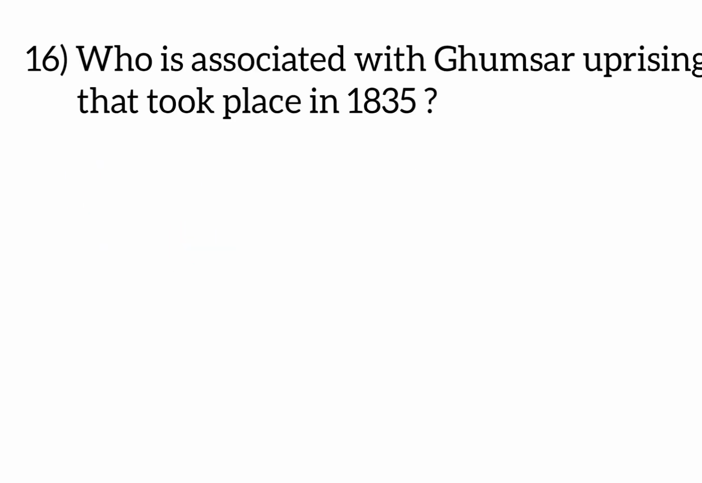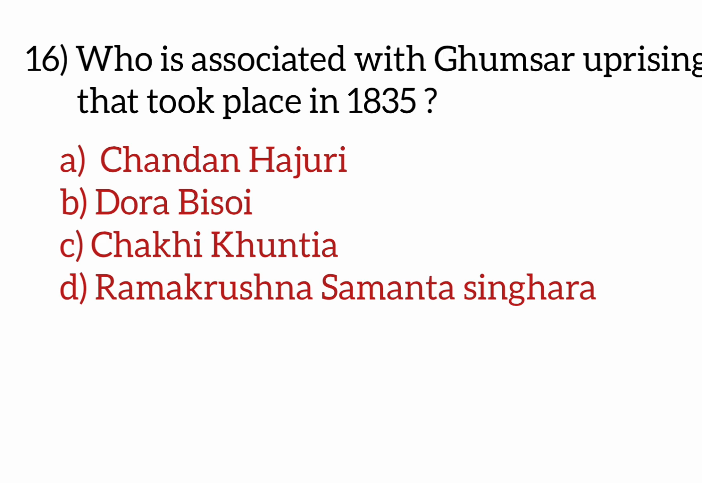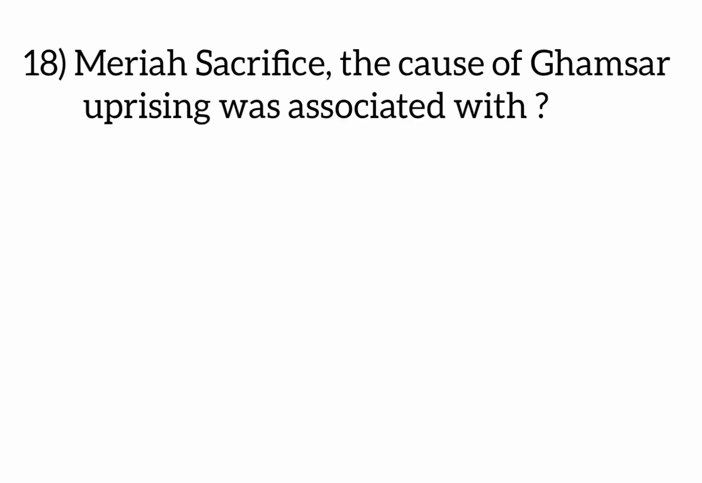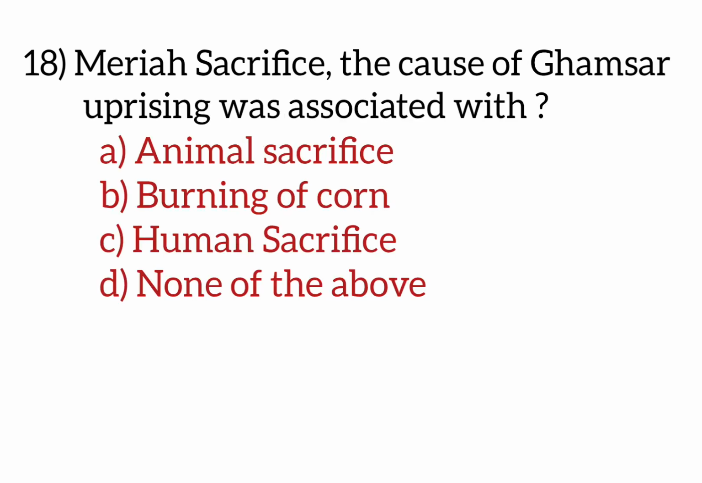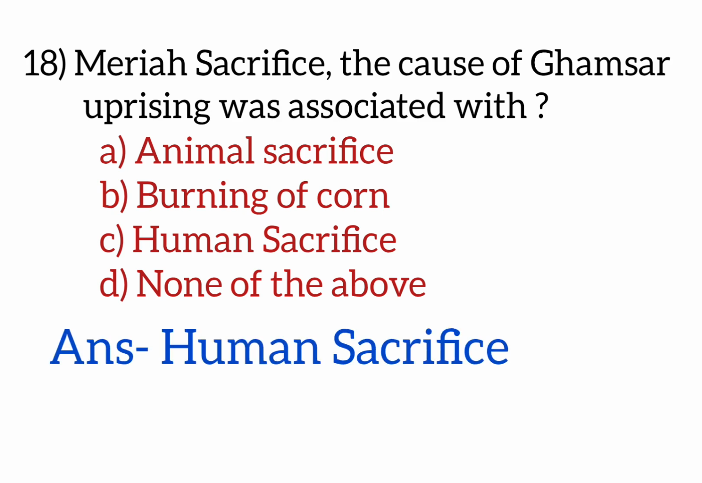who is associated with the Ghumsar uprising that took place in 1835? Options are Chandan Hajuri, Dora Bisoi, Chakhi Kuntia, Ramakrishna Samansingar. Answer is Dora Bisoi. Next question. Maria sacrifice, the scourge of the Ghumsar uprising, was associated with, options are animal sacrifice, burning of corn, human sacrifice, none of the above. Answer is human sacrifice. Next question is